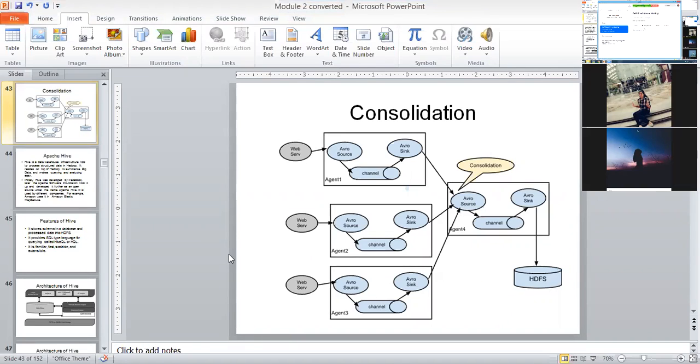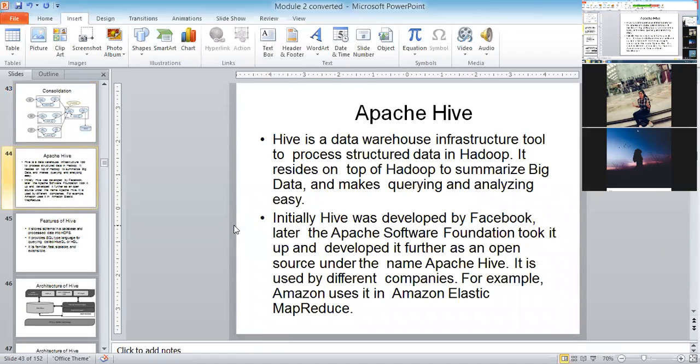Okay, people writing the assignment, keep on writing the assignment. So 12:10 was the time, still I'm having. Okay, not a problem. So this is how about the consolidation.